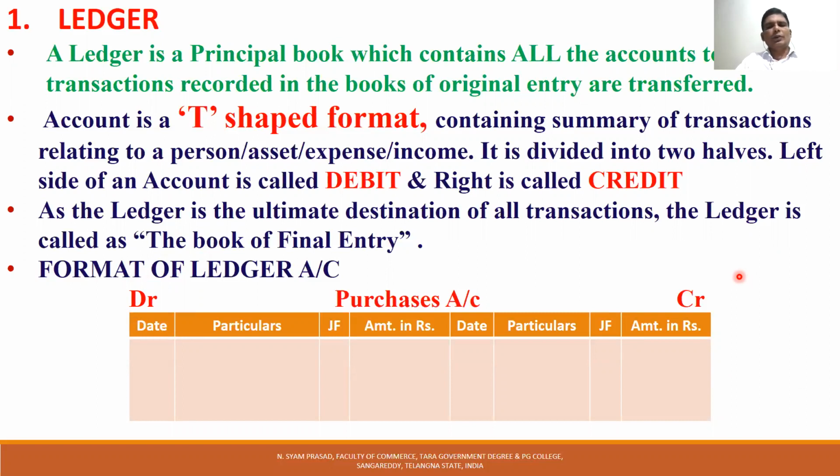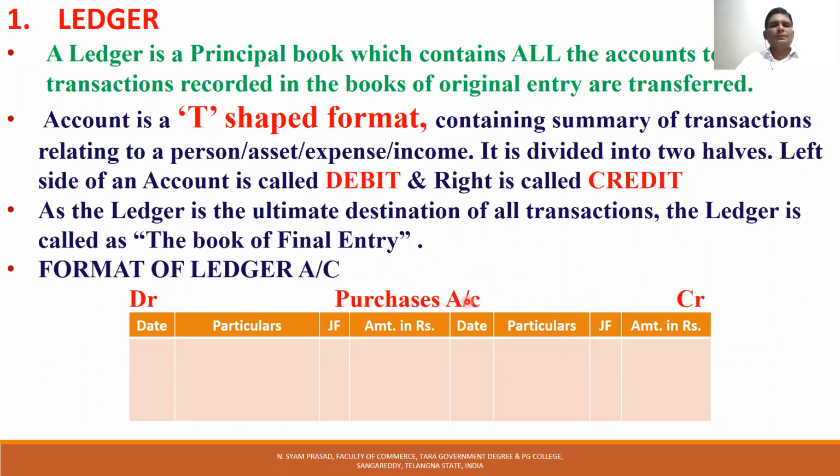It is also called the book of second entry, because the transactions are first recorded in the book of original entry, that is the journal. After recording the transaction in the journal, they are posted to the ledger accounts in the ledger book.